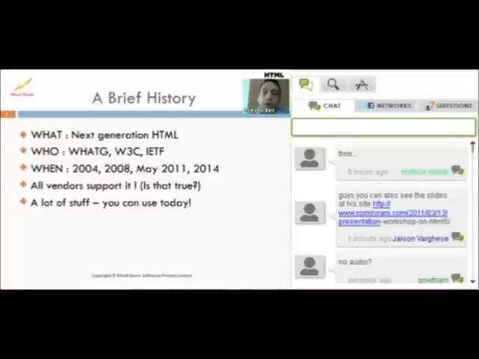Obviously, it was much smaller in terms of what it is today, which, if you want to know, is around 1,000 pages in length, the total specification. But 2008 is when it came up with its first working draft with a few specifications, which the browser vendors were then requested to take and start implementing in their browsers. 2011 was when the first recommendation was made, in terms of a lot of specifications went through various iterations. The browser vendors implemented it. So taking all this feedback from the users gave rise to a first recommendation.